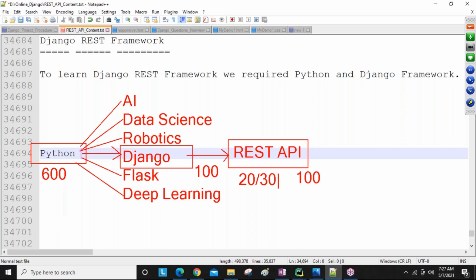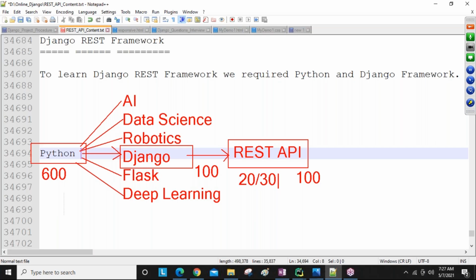Clear, everyone? Guys, in your resume, if you add Python and Django framework as your programming skills, some weightage is there. In the same resume, if you add REST API also, then more weightage comes.